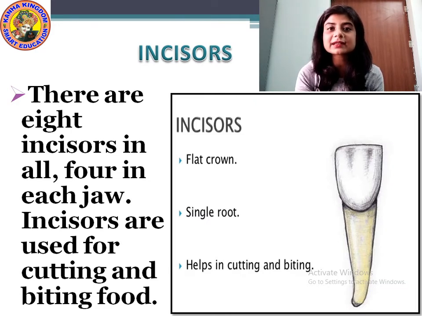The shape of the incisor is a flat crown. That means it is flat. It is not pointed. And it has a single root, fixed in the jaw. And what is the function of the incisor? It helps in cutting and biting the food. Understood?